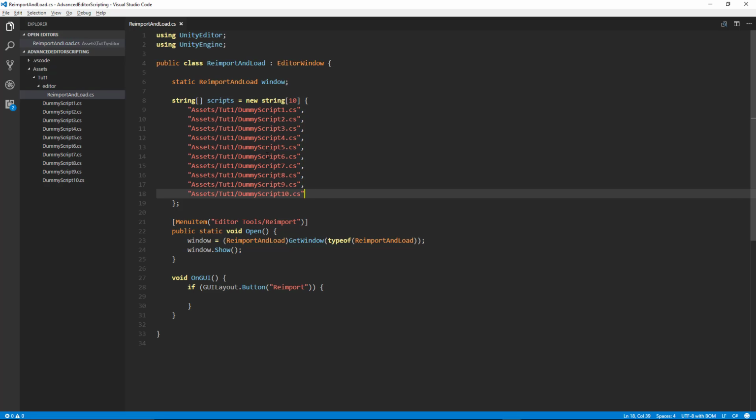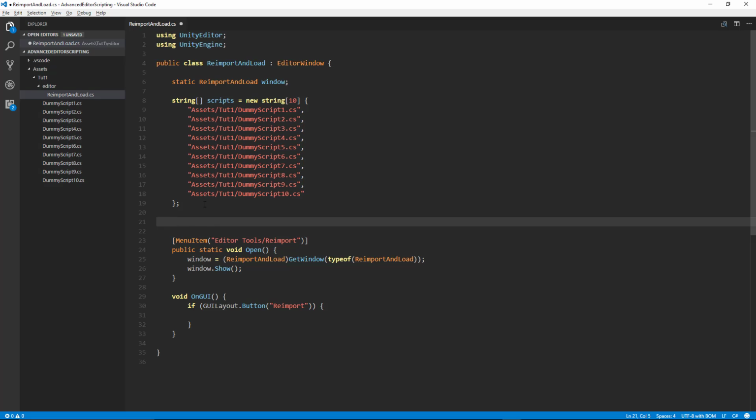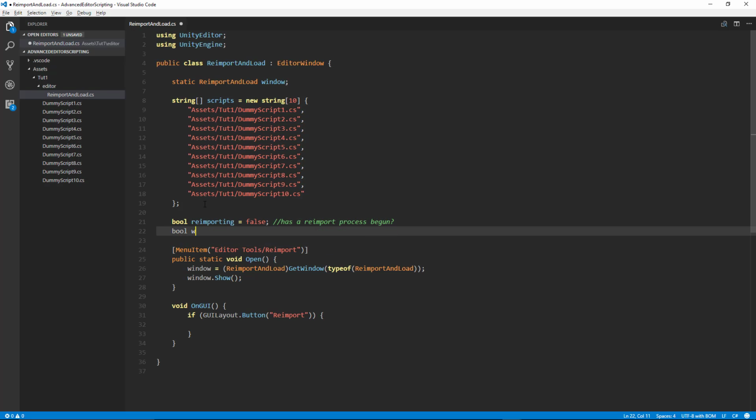Okay, so we have our array of scripts that we're going to be reimporting, and then we need some member variables that are going to control the reimport process. So we'll have a Boolean that determines whether or not we are reimporting. Okay, so this is going to determine whether or not a reimport process has begun. Okay, then we need a bool for working.